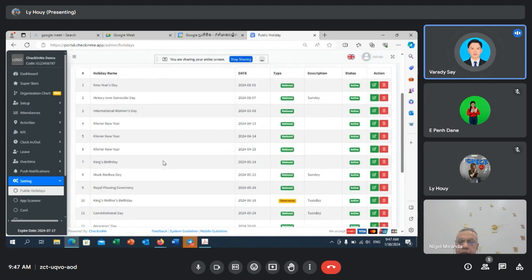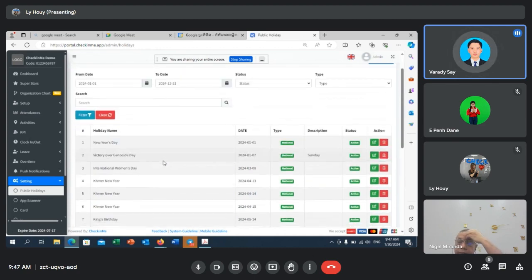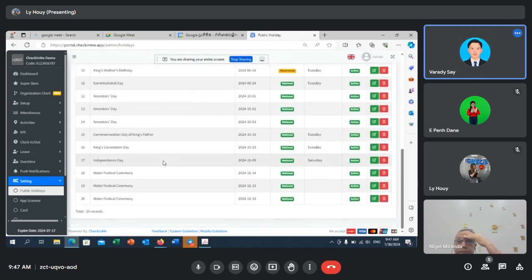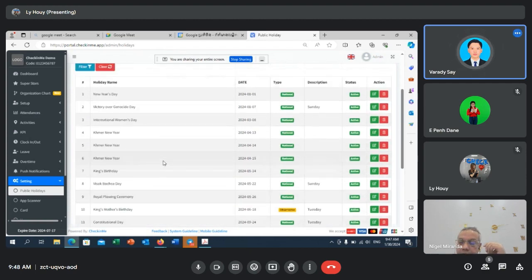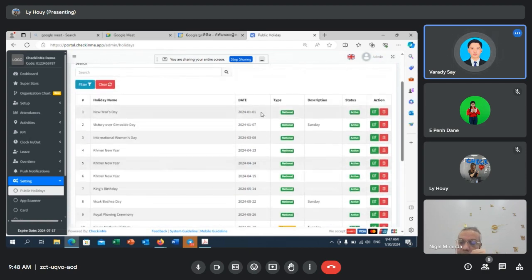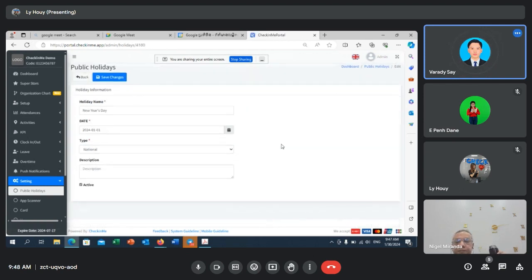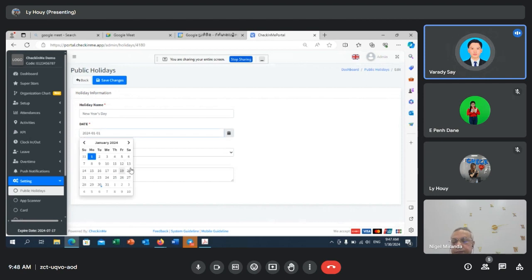This one works according to our calendar. As you can see, it shows how many days we have as a public holiday. For example, if you want New Year's Day not to happen on the first of January, you can modify it to another day, like the 7th or 8th or something like this.